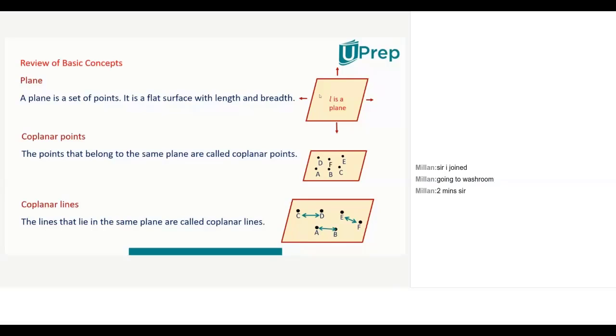Any point which is not on the plane, outside the plane, somewhere in the sky here, is non-coplanar. Similarly, lines also. Need not be that every line will be there on the same plane. You can draw a line on the wall, and that is not on the plane called your floor. So that's a line which is outside the floor. That is called non-coplanar lines. A line which does not lie on a plane is called non-coplanar line, right?